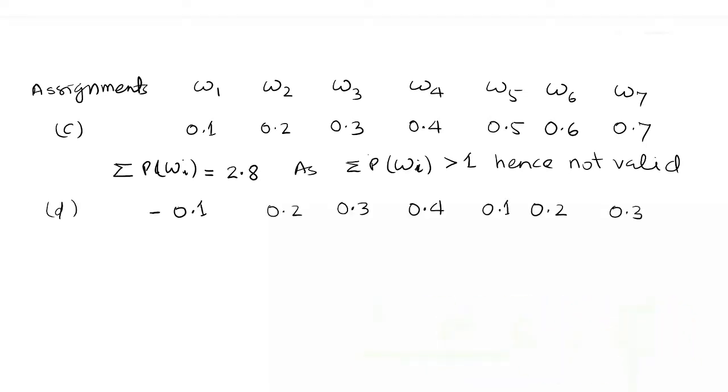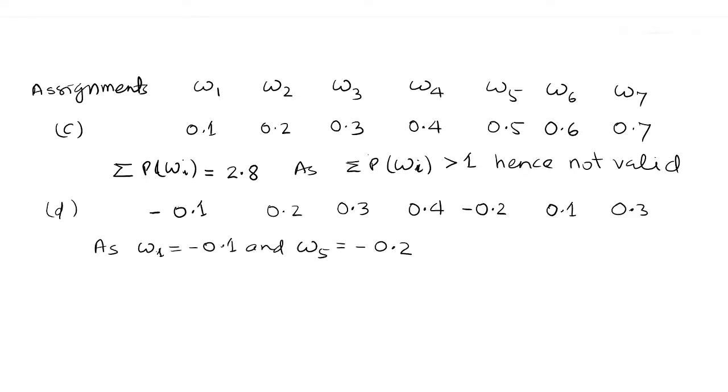Assignment part D. The probabilities of the events: omega 1 equal to minus 0.1, omega 2 equal to 0.2, omega 3 equal to 0.3, omega 4 equal to 0.4, omega 5 is minus 0.2, omega 6 is 0.1 and omega 7 is 0.3. As probabilities cannot be negative, and omega 1 is minus 0.1 and omega 5 is minus 0.2, hence